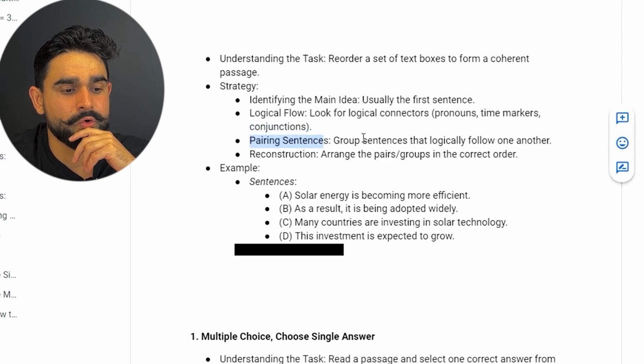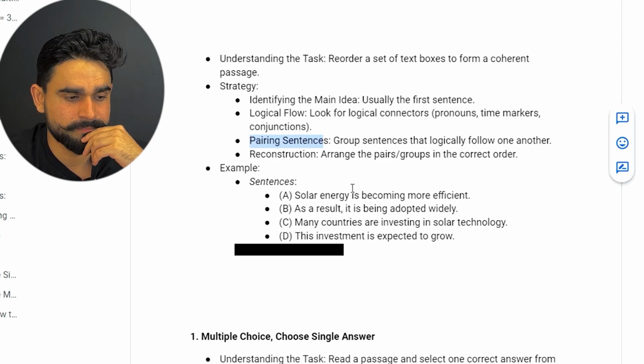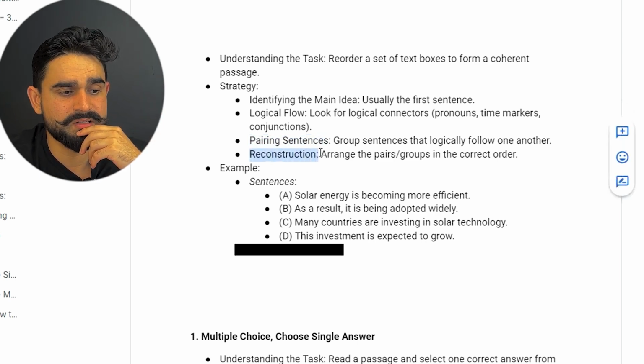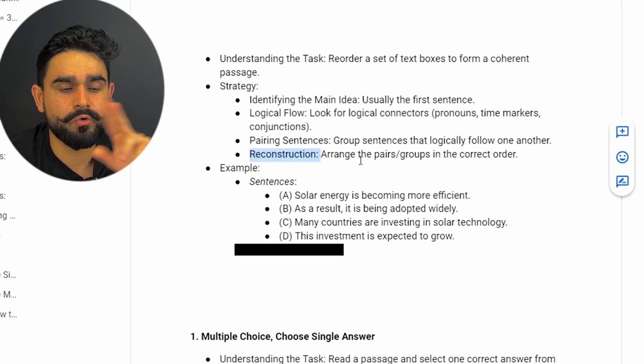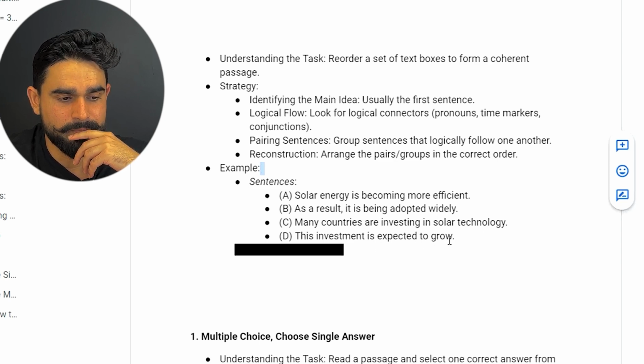All right, then you use the pairing method: group sentences that logically flow from one another. And then you use reconstruction: arrange the paired groups in the correct order. For example, solar energy is becoming more efficient. As a result, it's being adopted widely. Many countries are investing in solar energy. This investment is expected to grow.